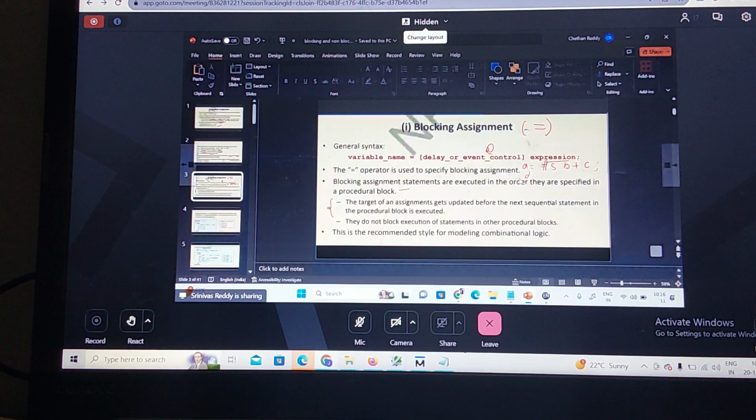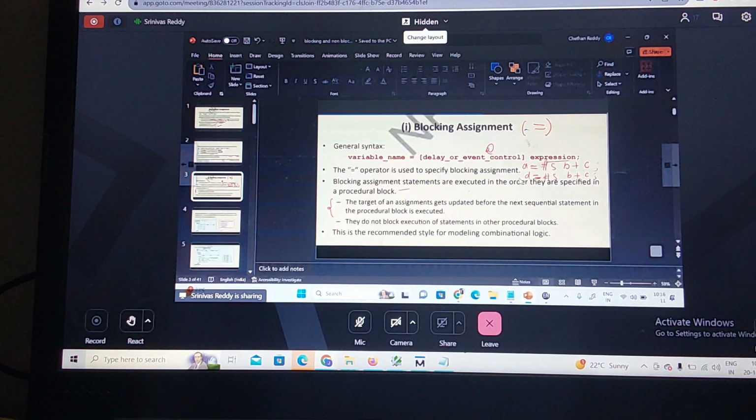How will this work in the blocking statement? I am using the equal operator here. These are sequential statements, which can be denoted in two ways: blocking statements and non-blocking statements. How will this blocking statement be executed? At the time of #5, B plus C will be added, and that will be assigned to A.